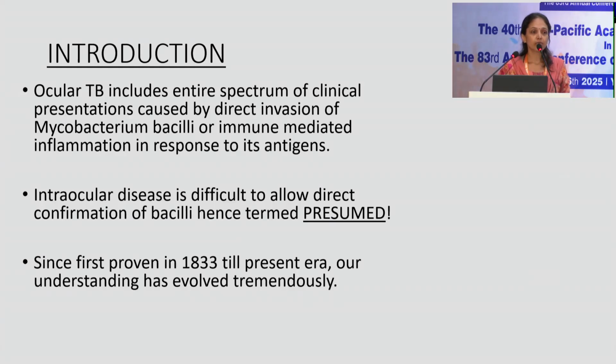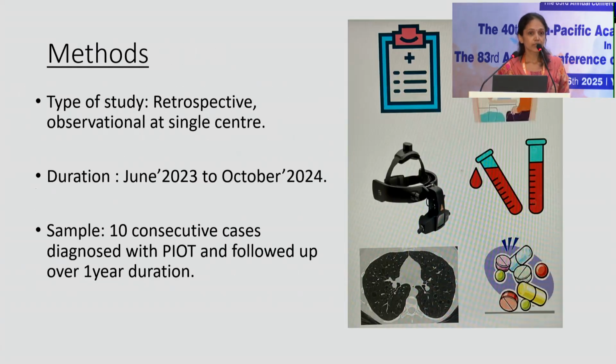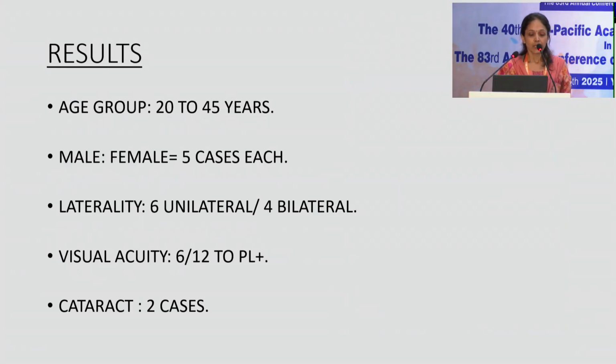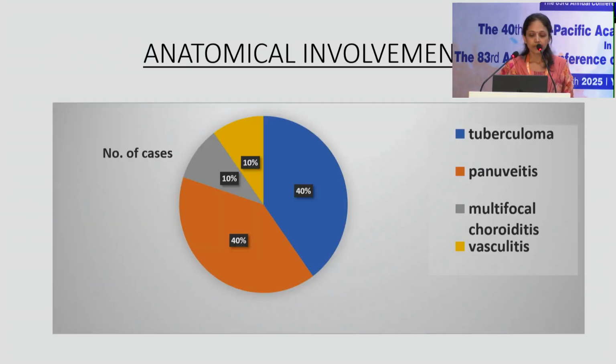Keeping this in mind, we took up this study, which was a retrospective observational case series at a single center, during which we identified 10 consecutive cases and followed them up for a period of a year. We had patients from 20 to 45 years of age with equal gender predisposition and equal laterality. The visual acuity presented from about 6/12 to PL positive cases. The anatomical involvement in our patients was about 40% presenting with panuveitis, another 40% having choroidal granulomas, while just one case each of occlusive vasculitis and multifocal choroiditis.